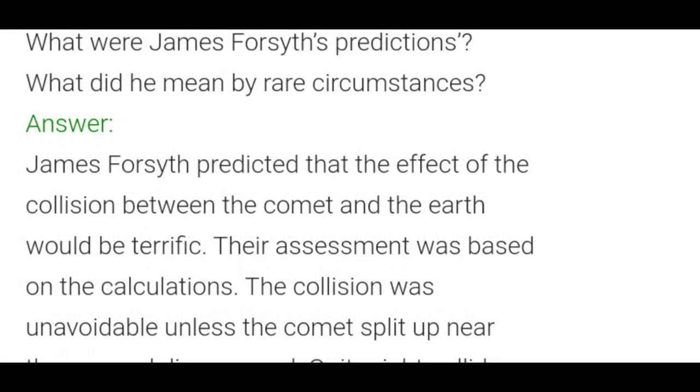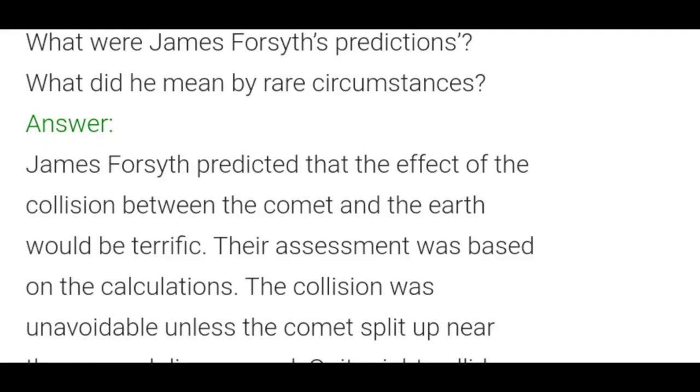What were James Fawcett's predictions? What did he mean by rare circumstances? Look at the answer here. James Fawcett predicted that the effect of the collision between the comet and the earth would be terrific.